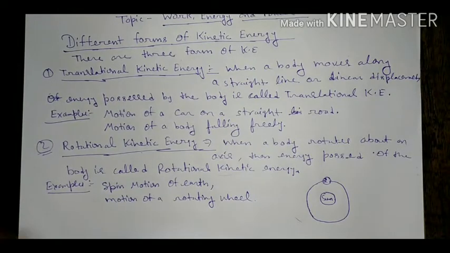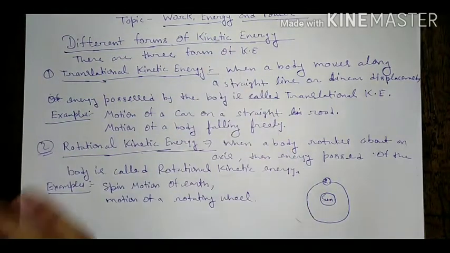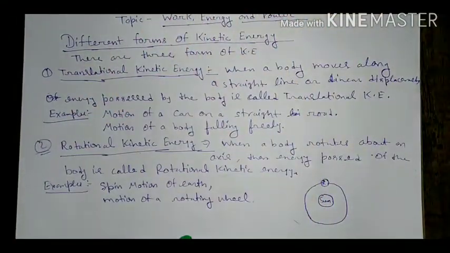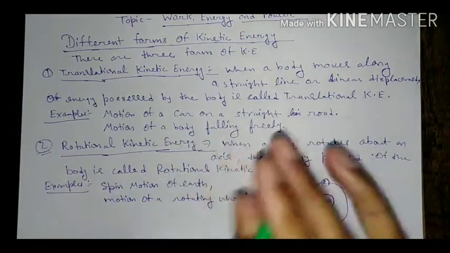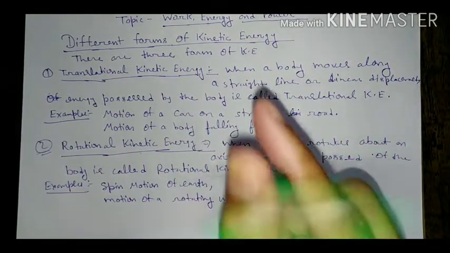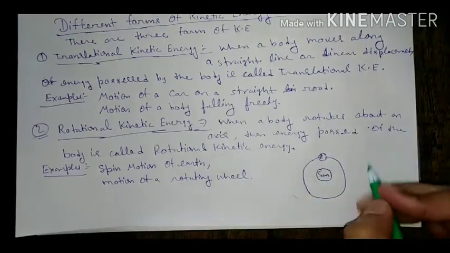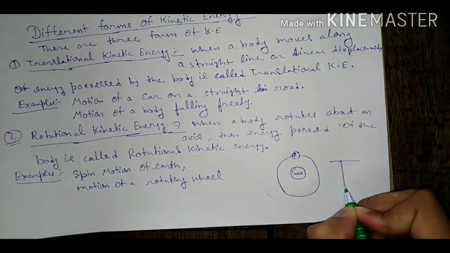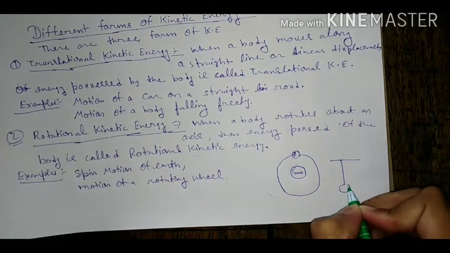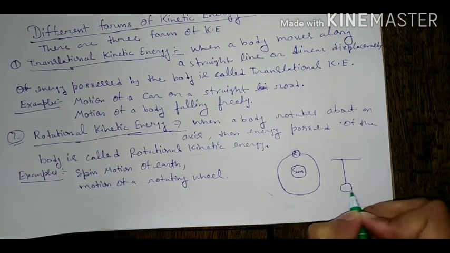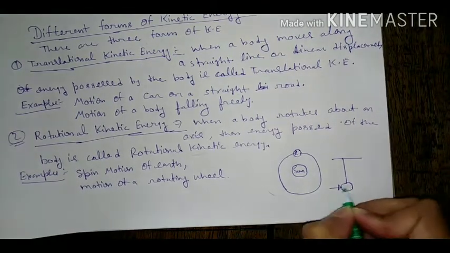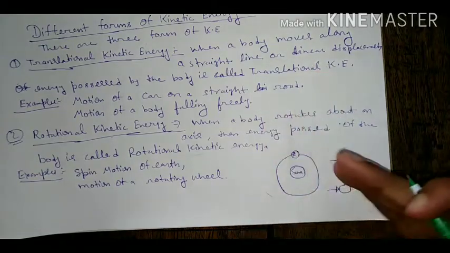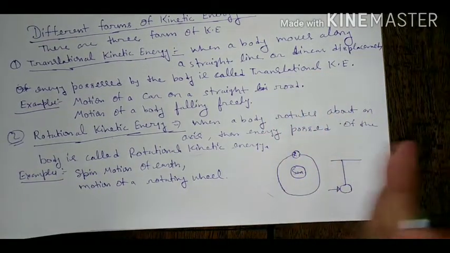Now we'll study the third part of kinetic energy, that is vibrational kinetic energy. Vibrational kinetic energy means when a body vibrates. Vibrate means when a body follows a to and fro motion. Suppose you have a string connected to a small ball, and you apply a force on this ball and the ball moves to and fro very fast.